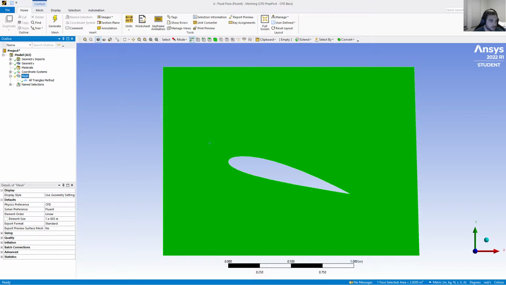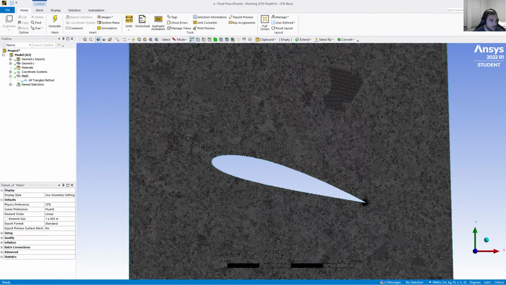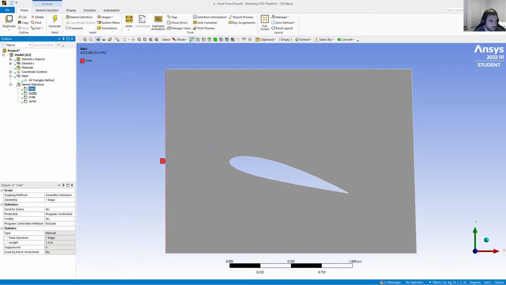So let's do that. So all triangles method, here's the size down here, with our named sections: inlet, outlet, walls, and the airfoil itself. Pretty standard as the other projects go. So the mesh is created.